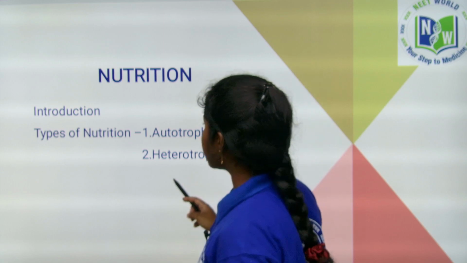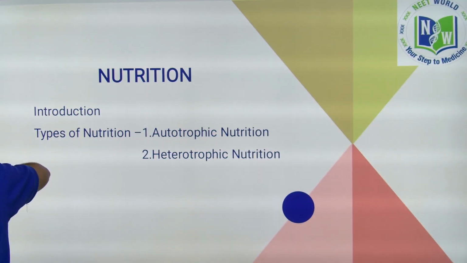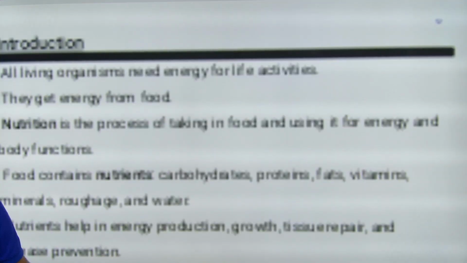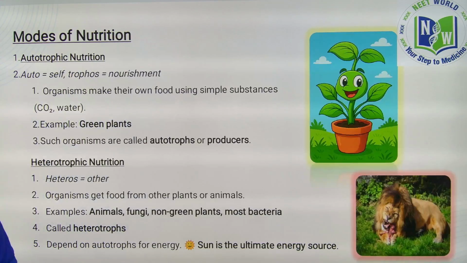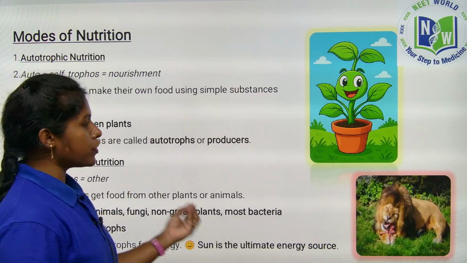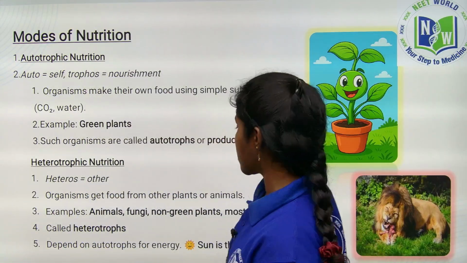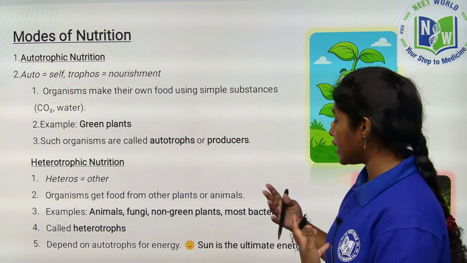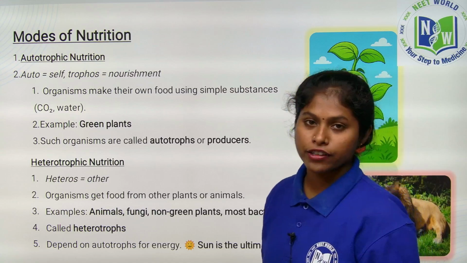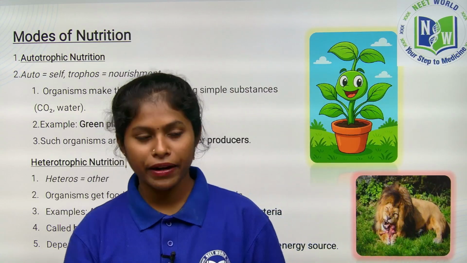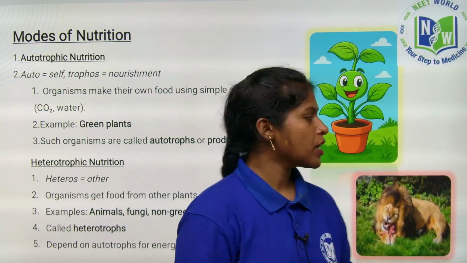As we discussed, the introduction of nutrition, children, and also modes of nutrition. So what are the examples of heterotrophic nutrition, children? Animals, humans, fungi, and most bacteria also depend on other organisms for their food.